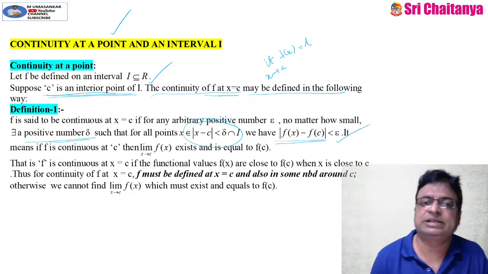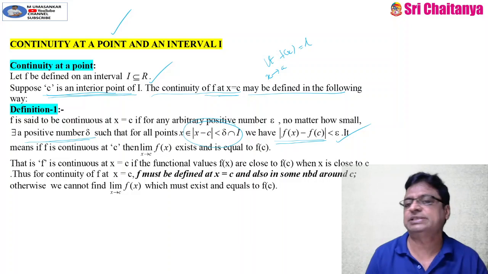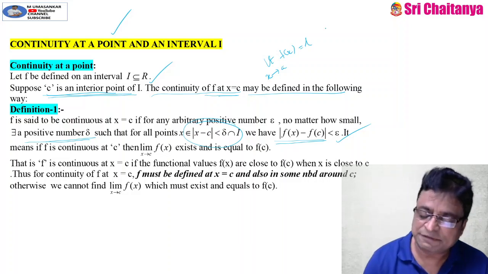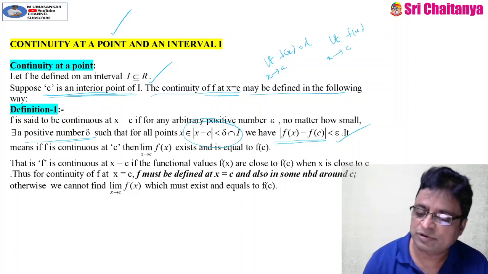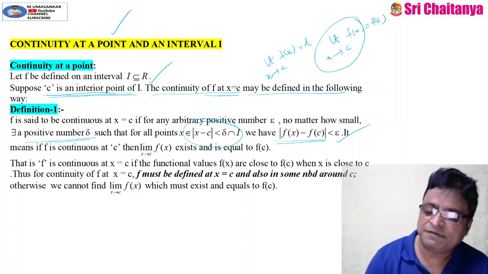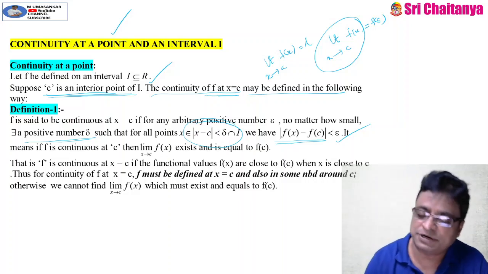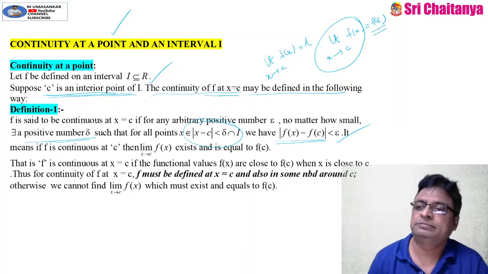Then we can say that the function f is continuous at x equal to c. And if f is continuous at x equal to c, then we can write limit x tends to c, f of x is equal to f of c. In other language, the limit of the function as x approaches c is nothing but the value of the function at x equal to c.